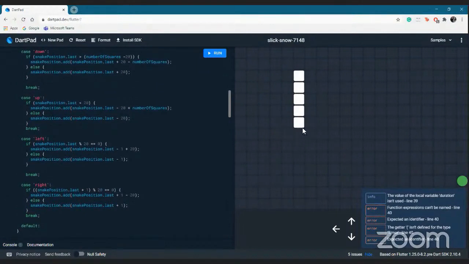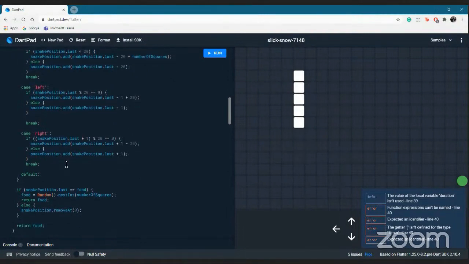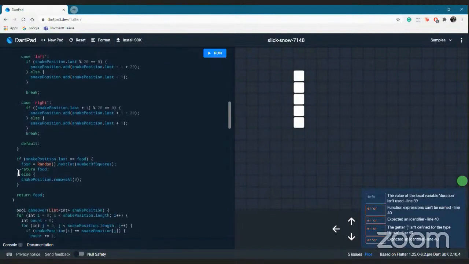So what it does is add one white box over here. But for it to seem moving, we need to remove one here as well, unless and until the snake has consumed its food. So when the snake has consumed its food, what we do is generate another food and do not remove the zeroth index.